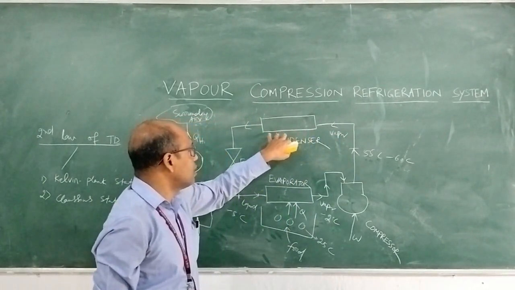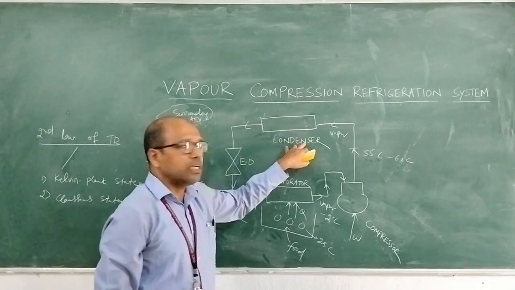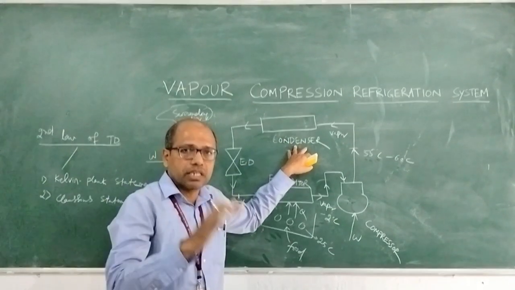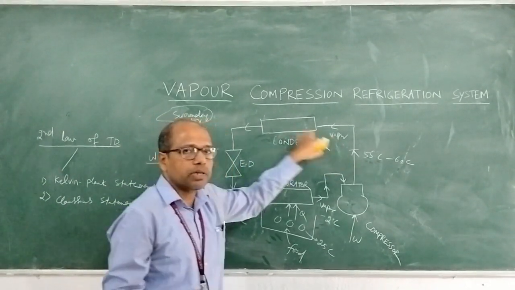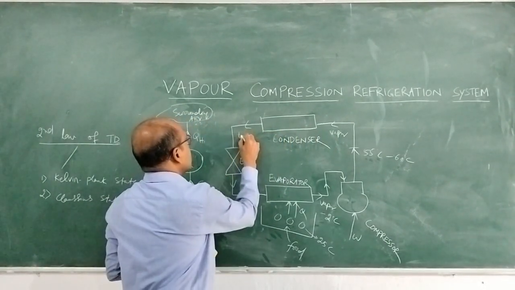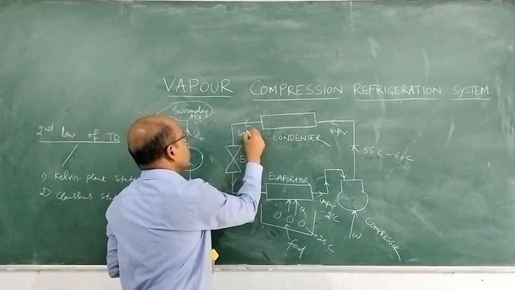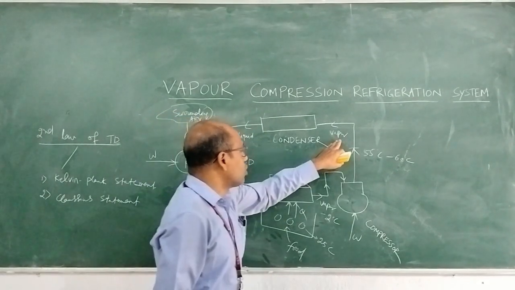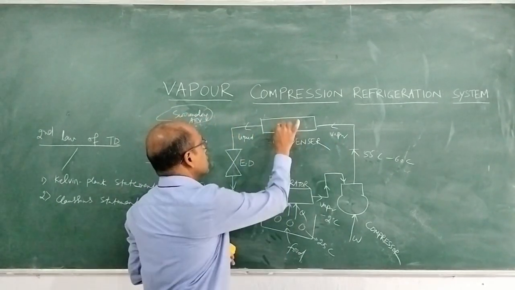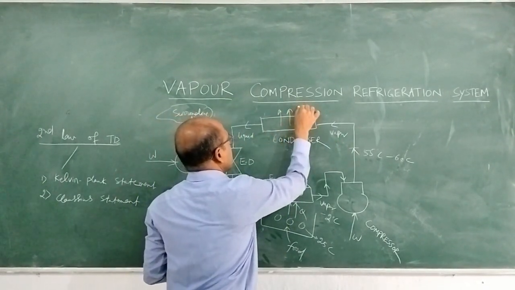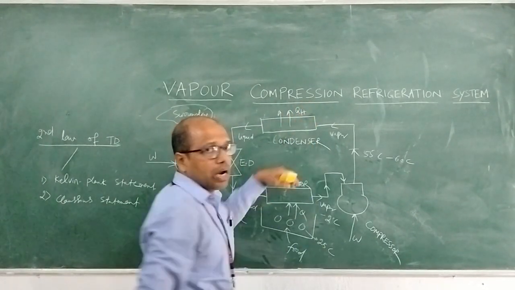Condenser, the name, the word indicates that here the refrigerant condenses. Condenses means vapor is converted into liquid state. When vapor is converted into liquid state, it rejects heat to the surrounding air.